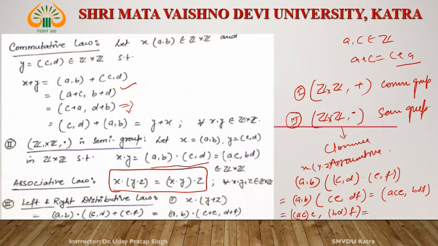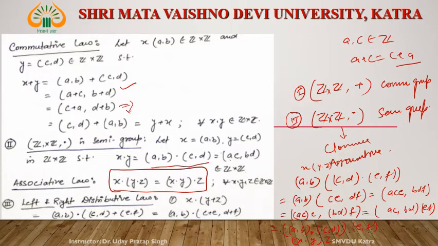Now this can be written as (AC, BD) multiplied by (E, F), okay. And how can (AC, BD) be written? As (A, B) dot (C, D), and this one is dot, this is (E, F). So what is this? This is (x dot y) dot z, okay. So (x dot y) dot z is equal to x dot (y dot z), and this is true for all x, y, z. Similarly, we can prove the left distributive law and right distributive law.